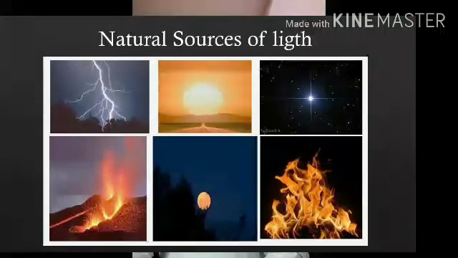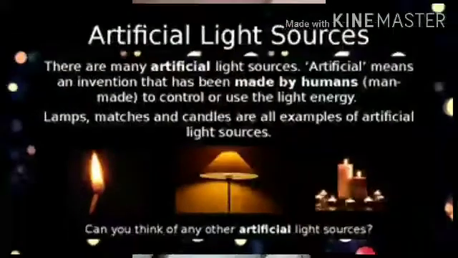There are so many types of sources found in our surroundings. These sources are of two types. Either these sources are natural or man-made.